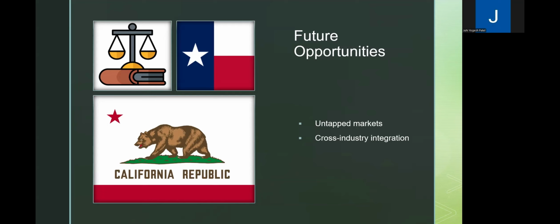Talking about the future opportunities, right now only a portion of the US market is legalized for predictive sports analytics and betting. But states like California and Texas, which together represent over 60 million people and some of the biggest sports cultures, are still largely untapped. If even one of these states opens up regulatory approval, the total addressable market jumps by billions of dollars overnight.